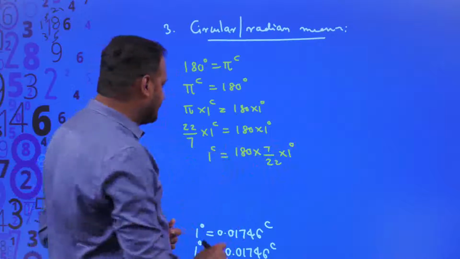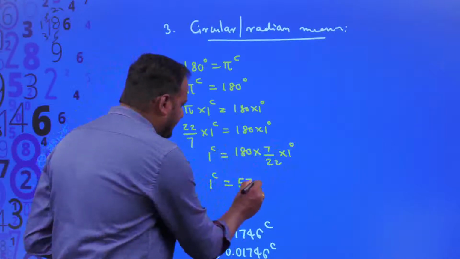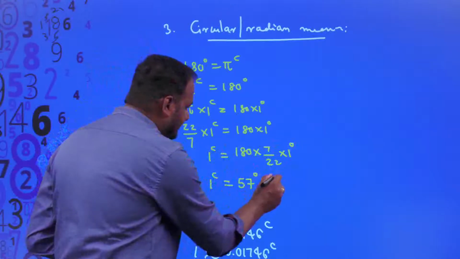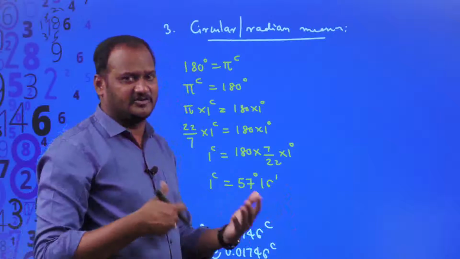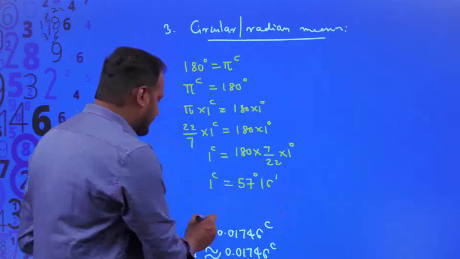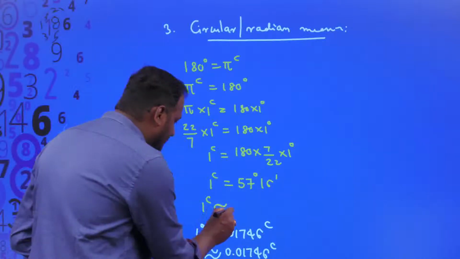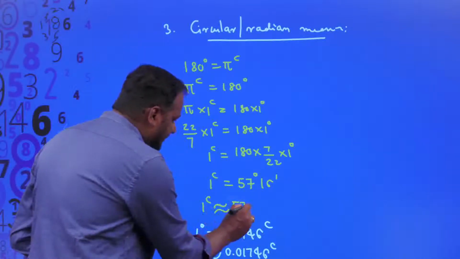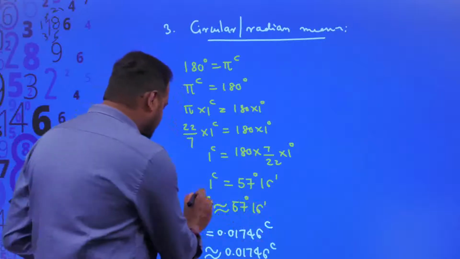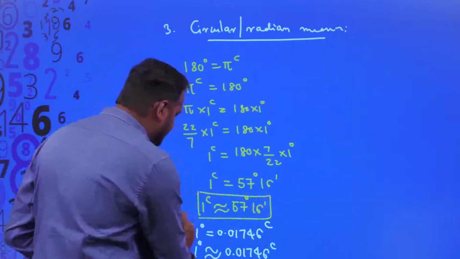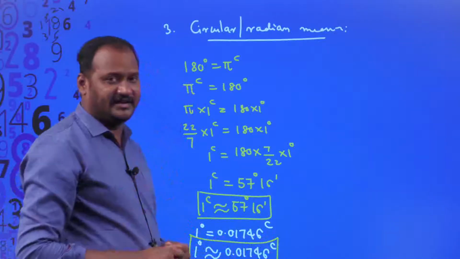If you simplify this, 1 radian is equal to 57 degrees 16 minutes approximately. It is not exactly the same value, it is an approximate value again. So you can write it as 1 radian is approximately equal to 57 degrees 16 minutes. Got it? So this is the value of 1 radian in terms of degrees, and this is the value of 1 degree in terms of radians.